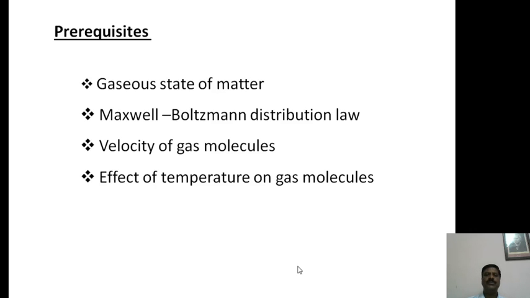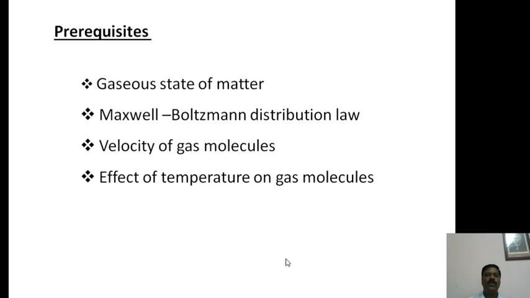But in chemistry we will study only 3 states: solid, liquid, and gaseous. And in this session we will discuss only the gaseous state of matter.